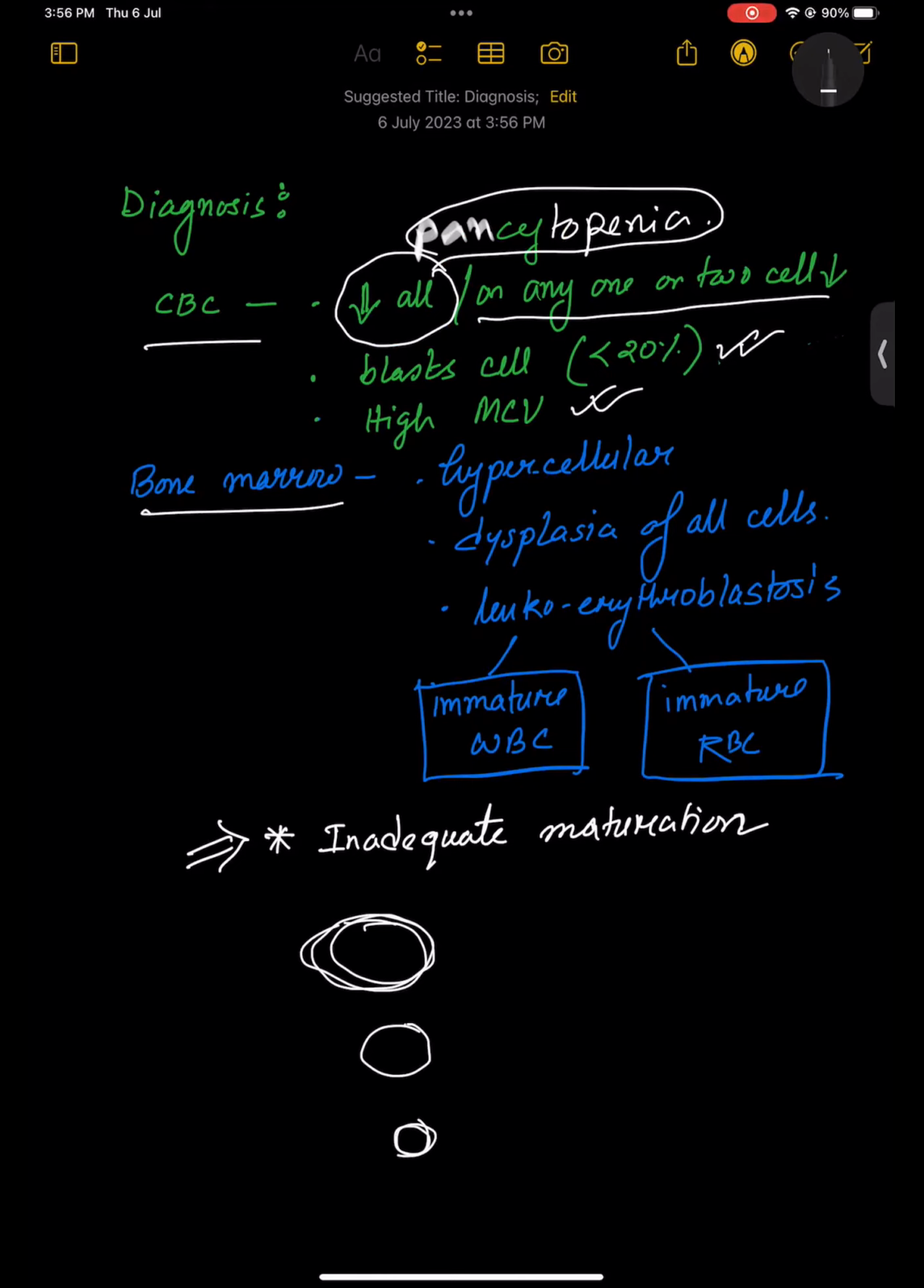Bone marrow, what will you get? The bone marrow will be hypercellular. They are trying to make more because the cells are dying. So usually it is hypercellular. Okay, dear? And obviously there will be dysplasia, I mean distorted cells, all abnormal growth. So you will get dysplasia of all cells. Okay. Here you can even get sideroblasts.